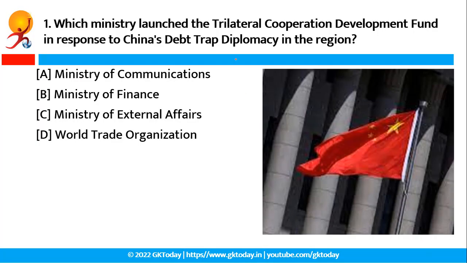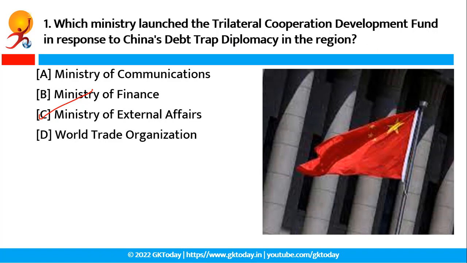Which ministry launched the Trilateral Cooperation Development Fund in response to China's debt trap diplomacy in the region? The correct answer of this question is option C, that is Ministry of External Affairs. The move by the Ministry of External Affairs, the Trilateral Cooperation Development Fund, is aimed at serving as a counter to China's Belt and Road Initiative.